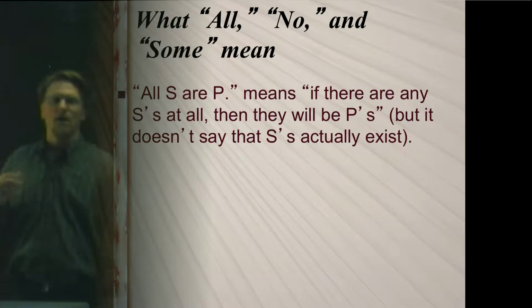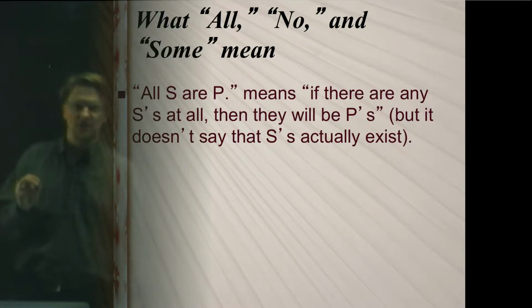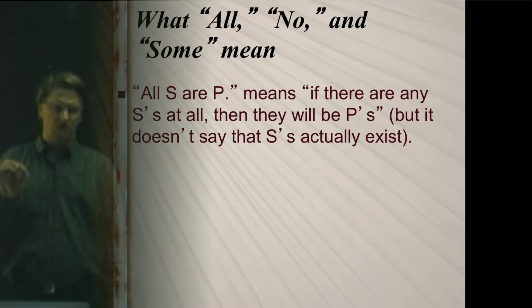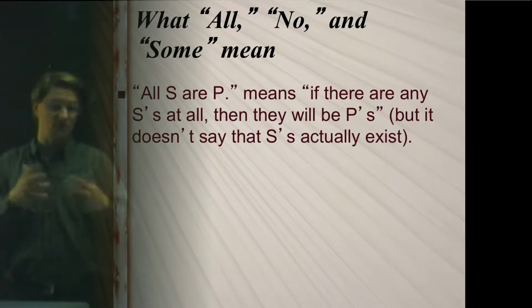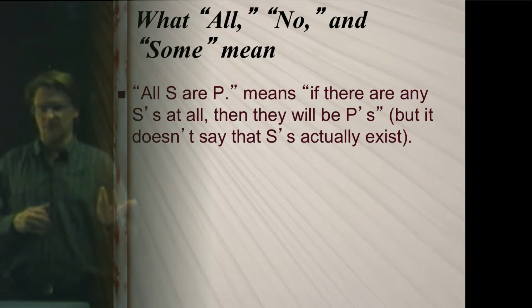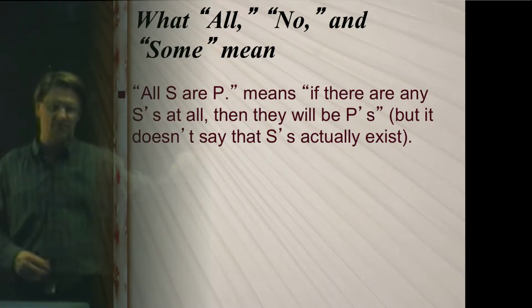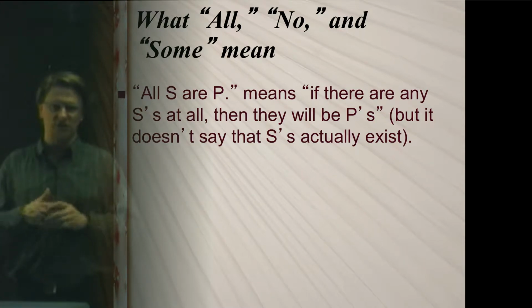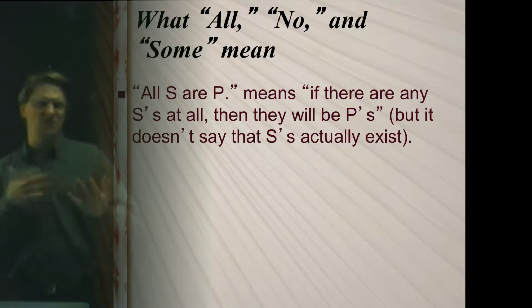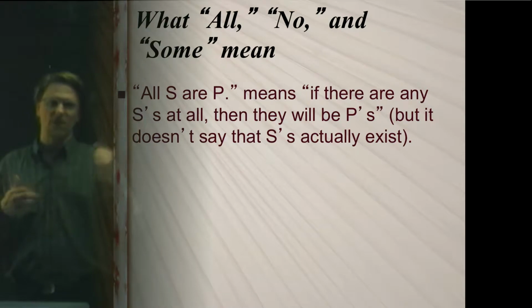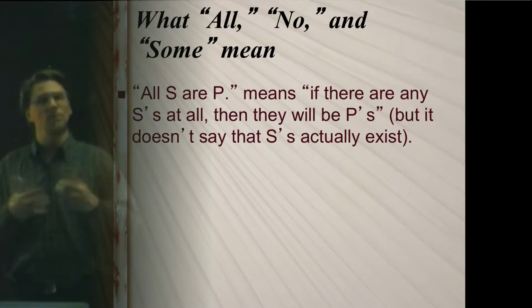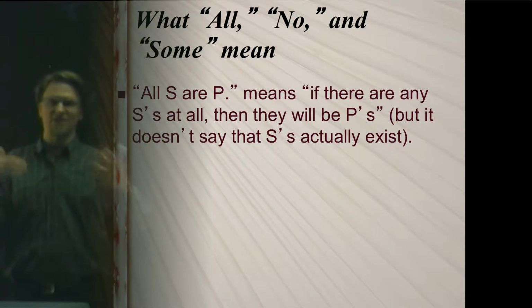So, all S are P means if there are any S's at all, then they will be P's. But the key here is to understand that all S are P does not say that S's, whatever they are, actually exist. It says if they existed, then they would be this. So it doesn't say that S's actually exist. And you might think, well, why are we talking about what exists or what doesn't exist? Well, we can say some things now, given this understanding of the quantifier all, that we might be able to recognize as true, even though whatever we're talking about doesn't necessarily exist.